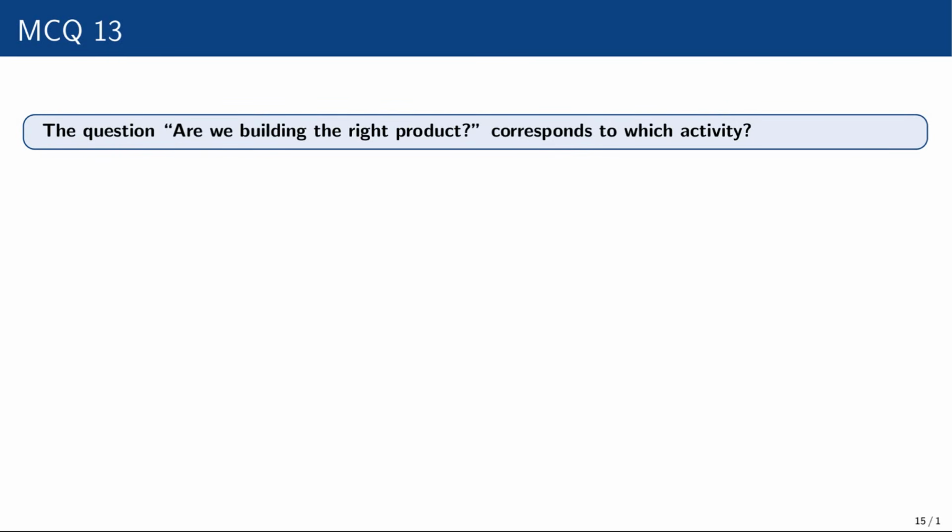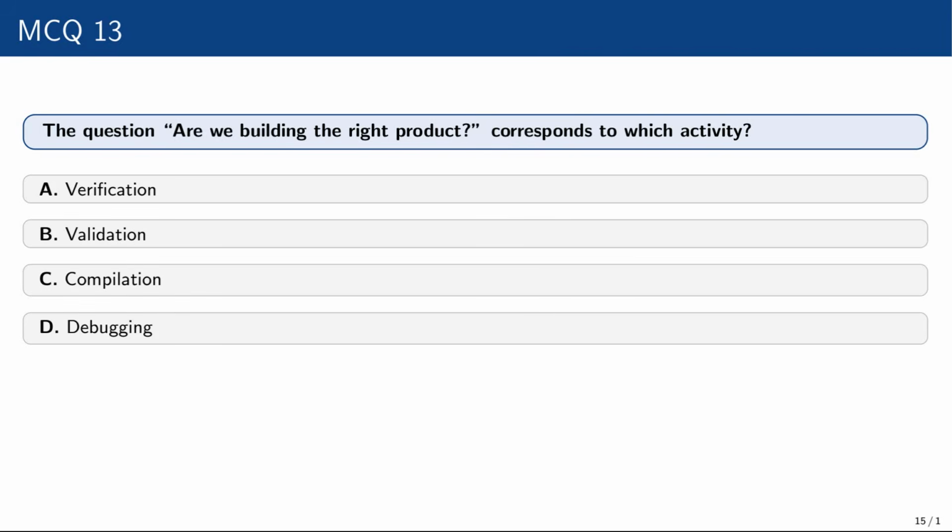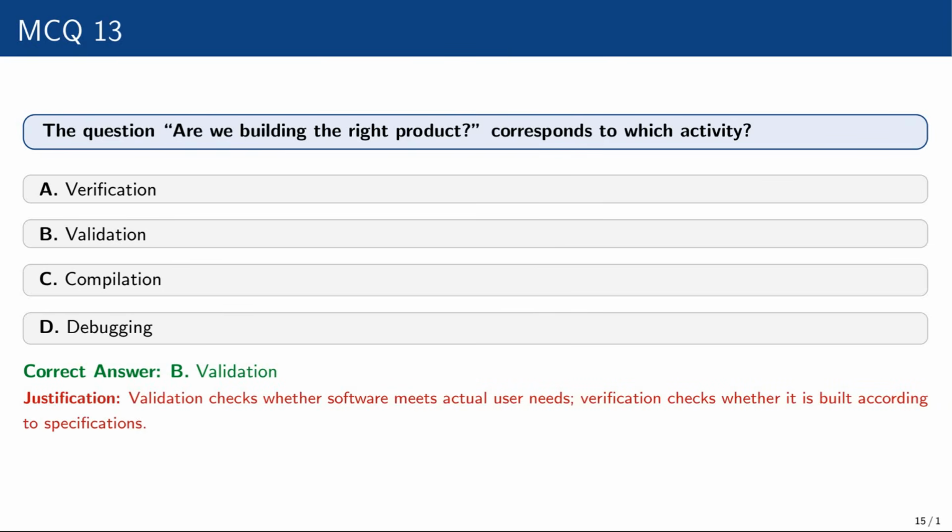Question number 13. The question, are we building the right product, corresponds to which activity? Verification, validation, compilation, debugging. The correct option is validation, because validation checks whether software meets actual user needs. Verification checks whether it is built according to specification.